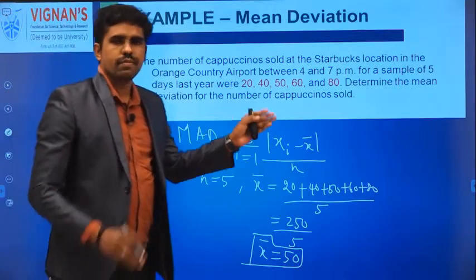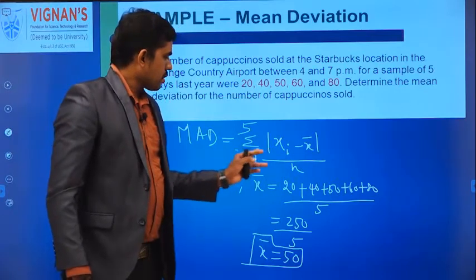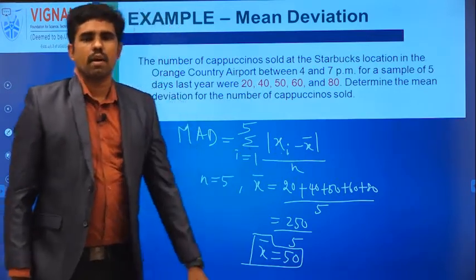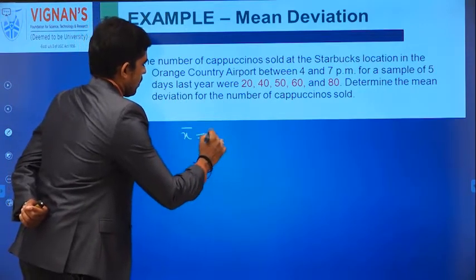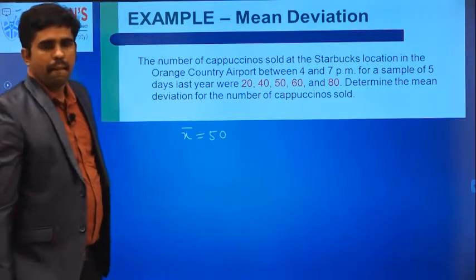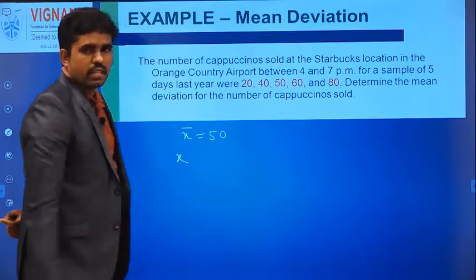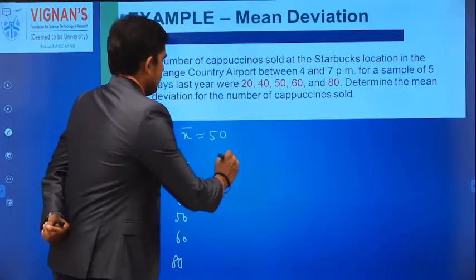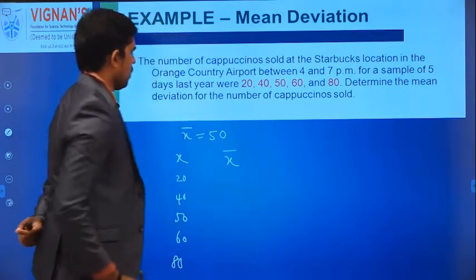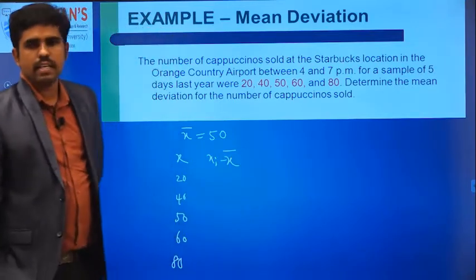So I am going to frame a table so that I can find the summation of all xi minus x bar from that table. My x bar is 50, which I already found. Write the x values here because we are going to use them. Then x bar is 50, so you find xi minus x bar.